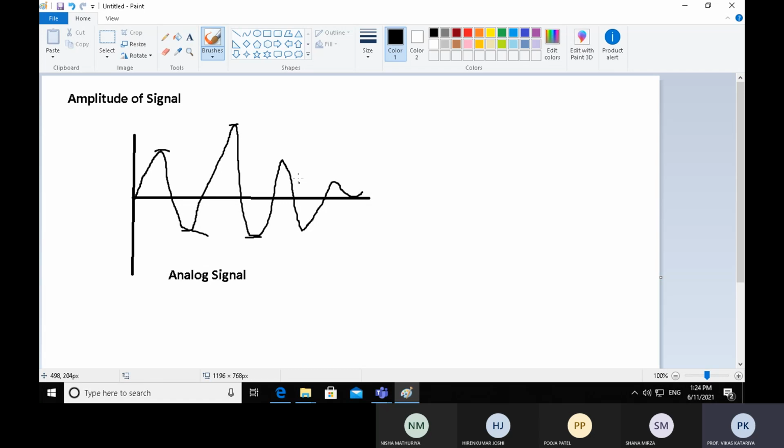Every crest and trough has a different size. This is the height of the signal. In the second wave, this is the height of the signal. And this wave has a very small height.